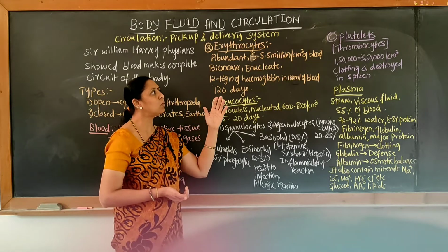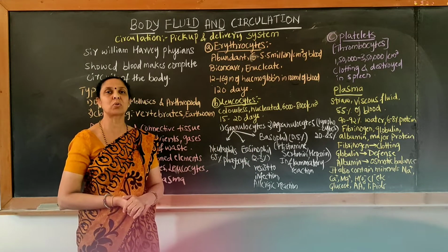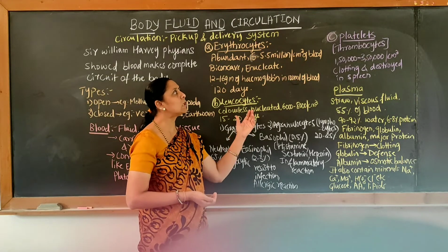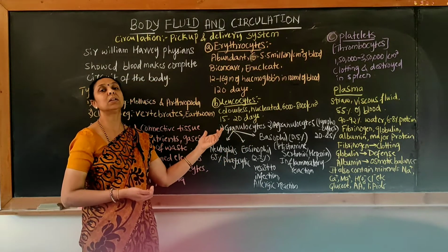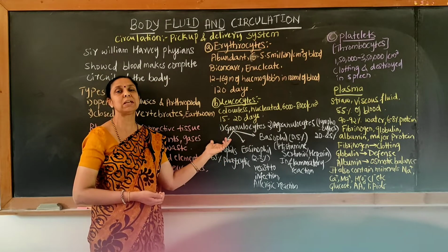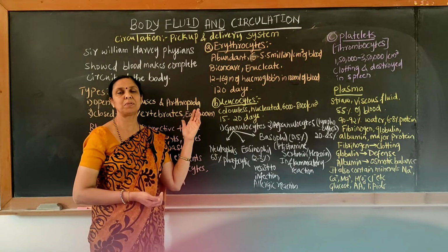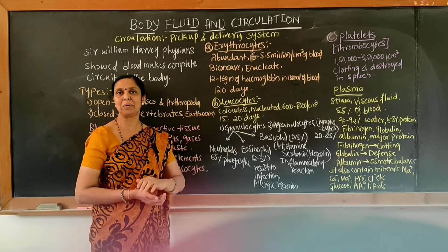Next, moving on to the third type of the formed element, which is called platelets. When compared to leukocytes, platelets are more, and here I forgot to tell that the lifespan of WBC is hardly 12 to 15 days, but RBC has more lifespan compared to the leukocytes as well as platelets.